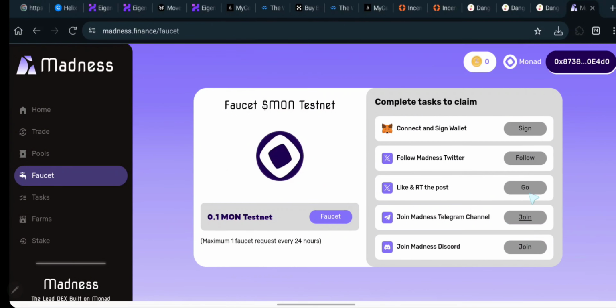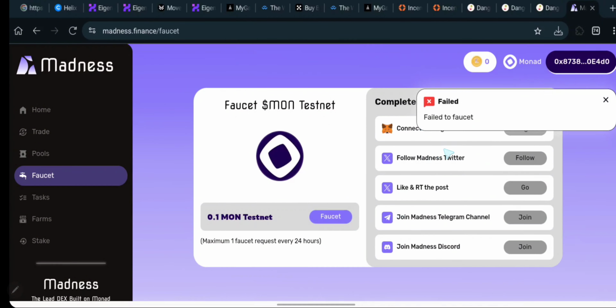Finally guys, I've completed all the stuff, so I need to come over here and click on faucet. You can see we are getting a failed message, meaning that the faucet could not be working at this point in time. So what you need to do is simply wait for some moment, maybe a day or two, then you can come back right here and claim from this faucet.